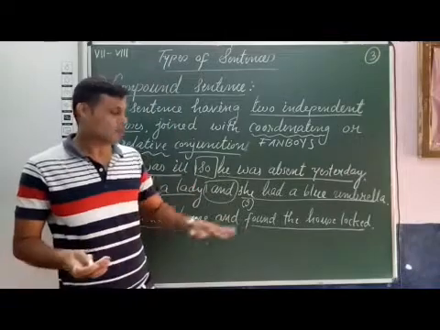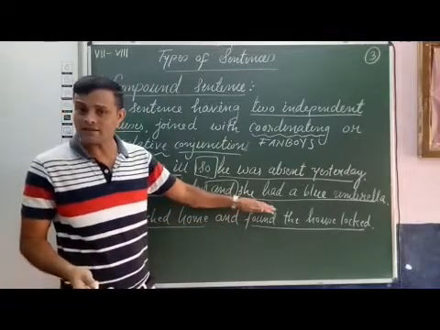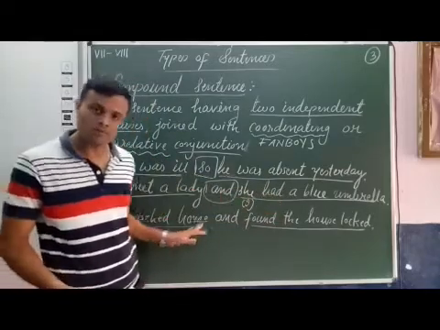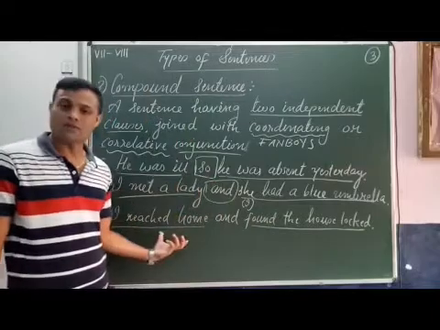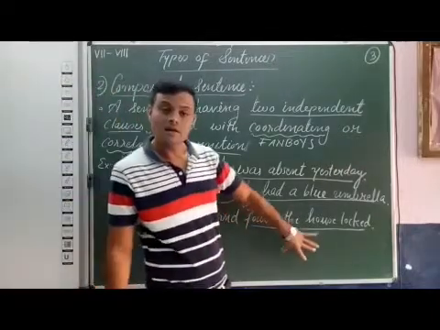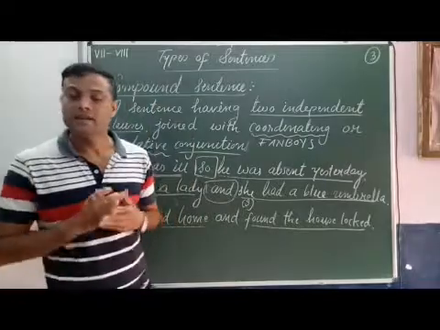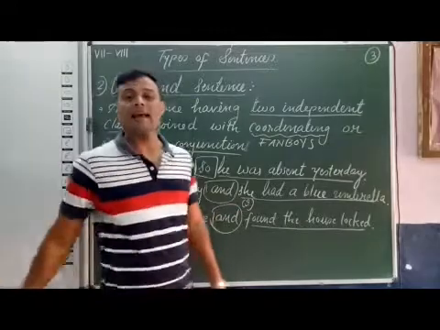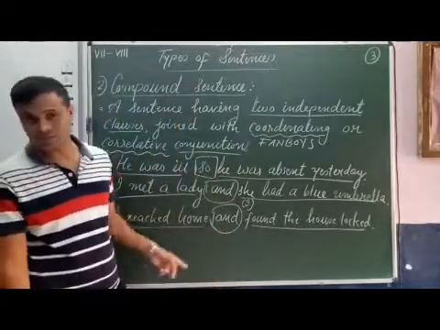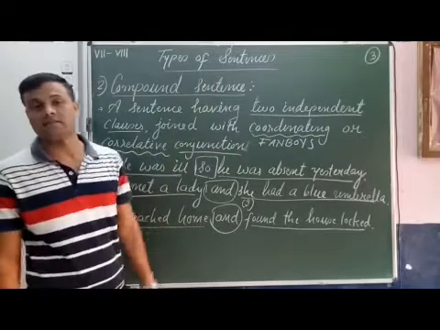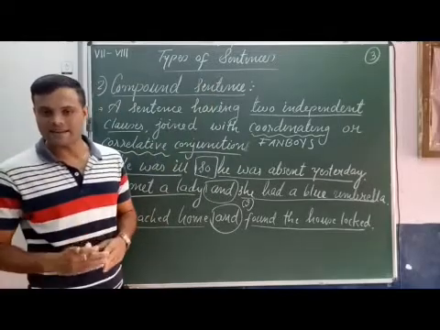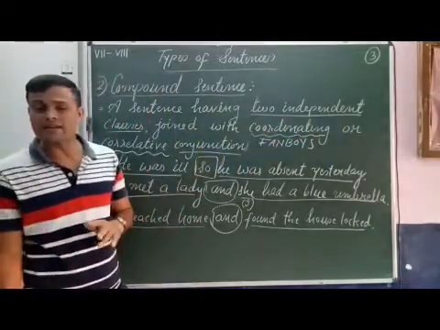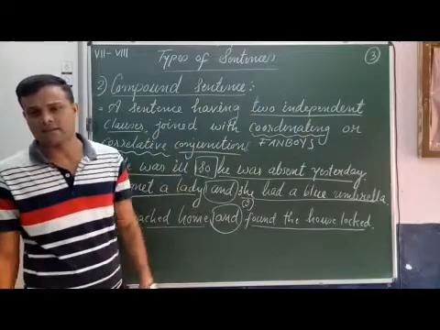But as the subject is the same, we do not use the subject twice. That is why we say, I reached home and found the house locked. First clause, I reached home, and second, found the house locked. Both the clauses have complete meaning and are joined with the coordinating conjunction and. So this sentence is also a compound sentence. A sentence having two independent clauses joined with a coordinating or correlative conjunction is a compound sentence.